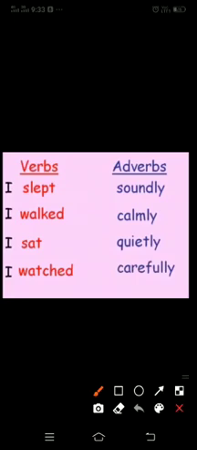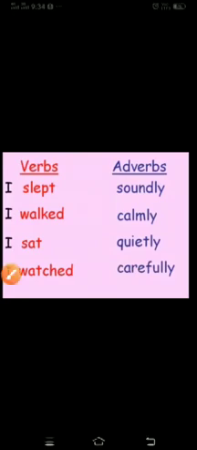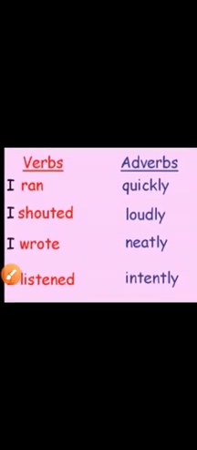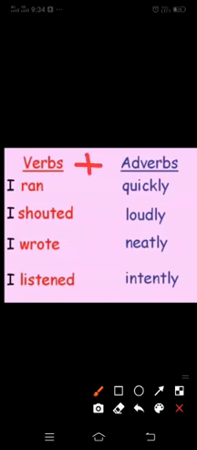I slept soundly. I walked calmly. I sat quietly. I watched carefully. Now you can see here verbs and adverbs. I ran quickly. I shouted loudly. I wrote neatly. I listened intently.